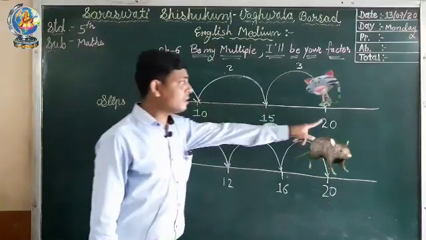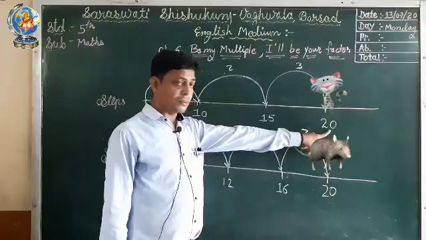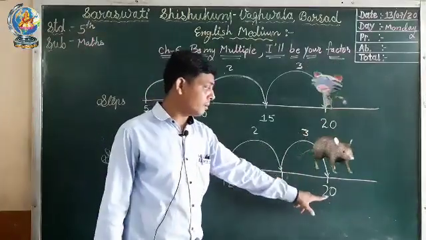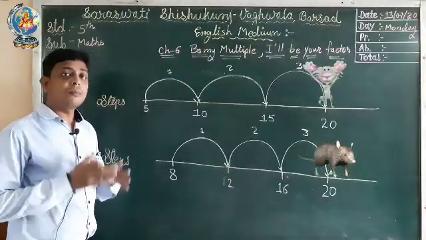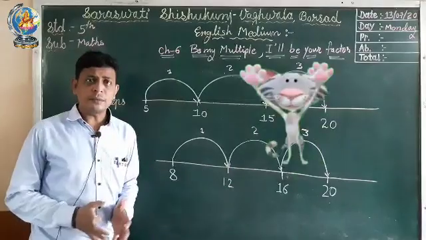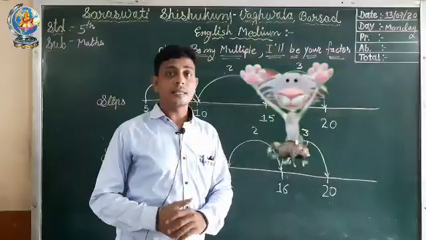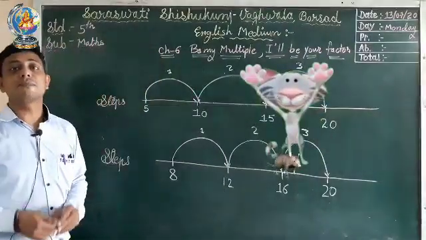Now you can see here the cat reaches 20 on the third jump. In the same way the mouse reaches 20 on the third jump. So both come together on step 20. So we can say that the cat will catch the mouse on step 20. So here we can say that the cat will catch the mouse.